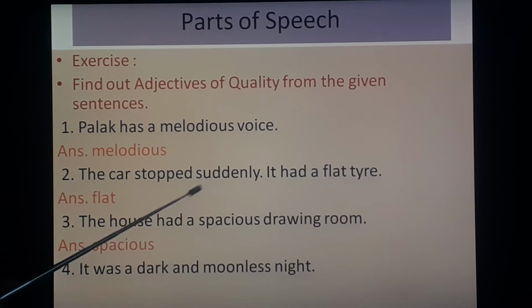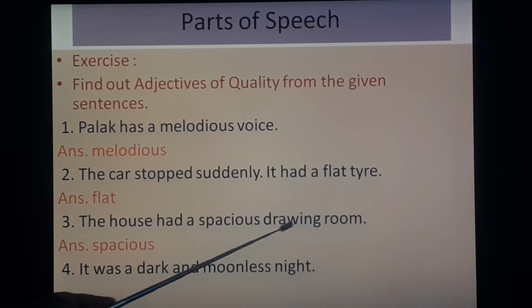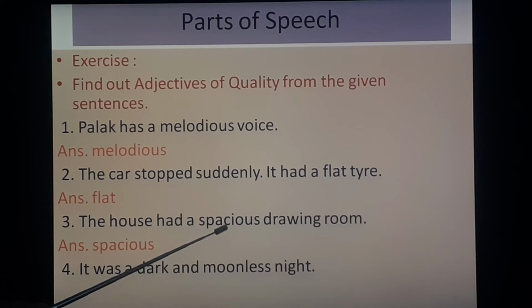The house had a spacious drawing room. So drawing room, this is noun, and spacious, this is adjective. So this shows adjective of quality. It was a dark and moonless night. So night, this is noun, and here dark, moonless, both are adjectives of quality.